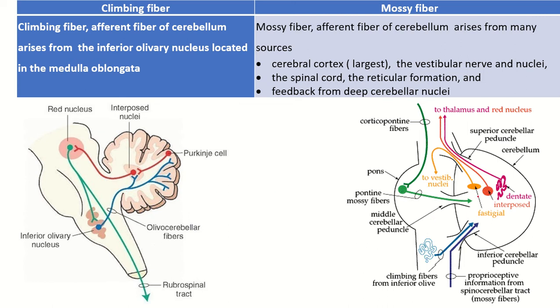Mossy fiber arises from many sources. The largest source is the cerebral cortex. It also arises from the spinal cord. It also arises from the vestibular nuclei, reticular formation, and it also arises from the deep cerebellar nuclei.